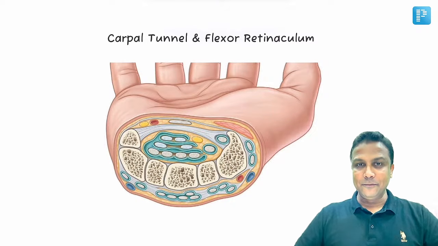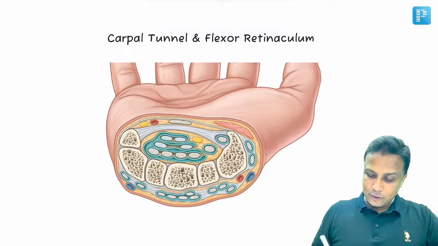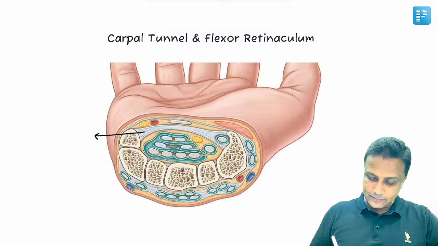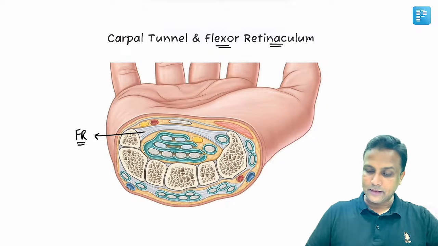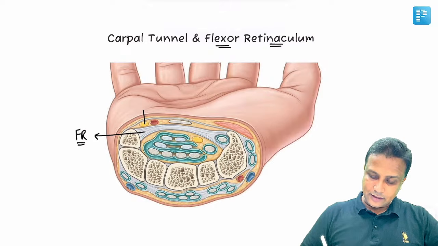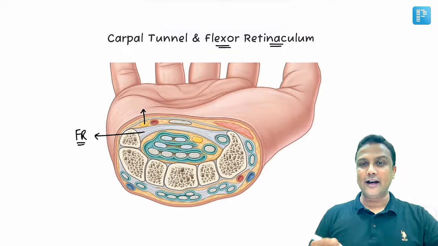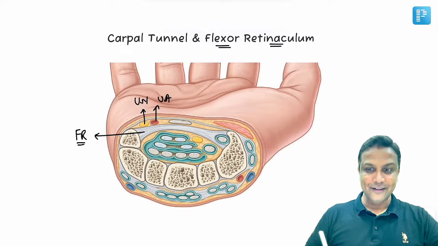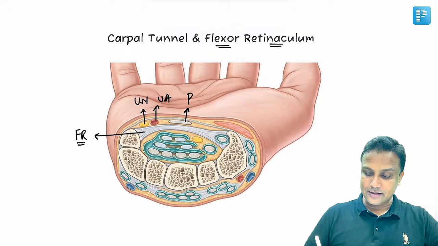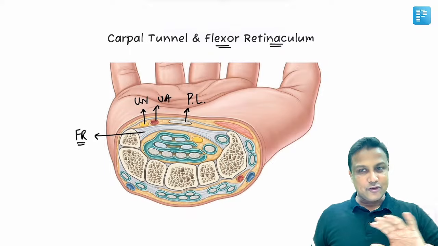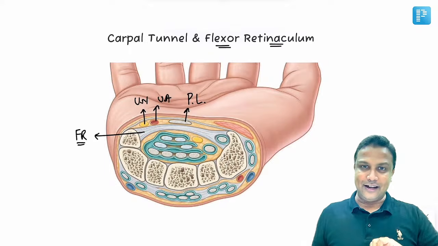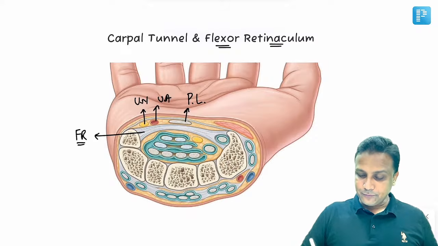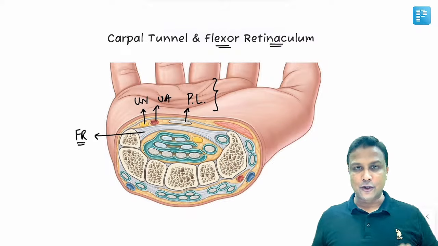Next one, carpal tunnel. Now in this diagram, first you'll be able to identify this retinaculum here will be the flexor retinaculum. Now what is the structure going to pass above? मैंने आपको अभी बताया था ulnar ऊपर. So what is the nerve which is going to pass above? Ulnar nerve. Along with that there is an artery. Which artery? Ulnar artery. And then there is a tendon here, that is palmaris longus tendon. So these structures are going to pass superficial to flexor retinaculum. Please remember that one. They are all going to pass superficial to flexor retinaculum.